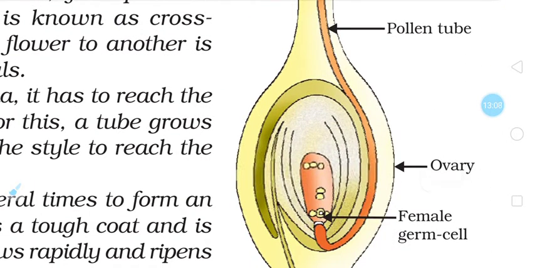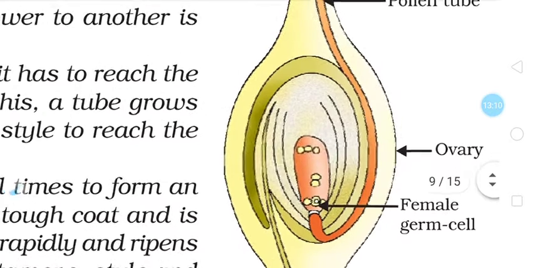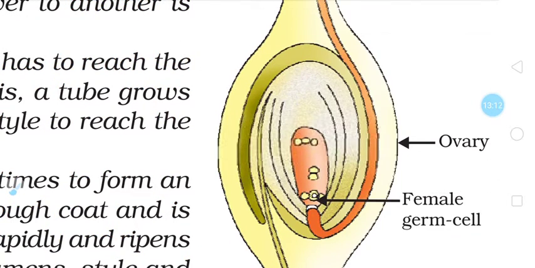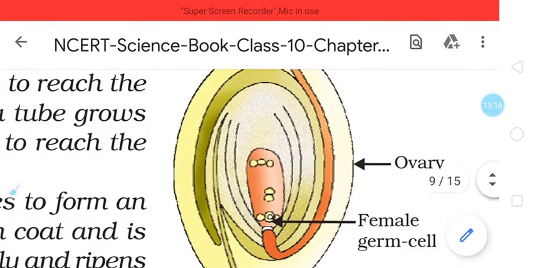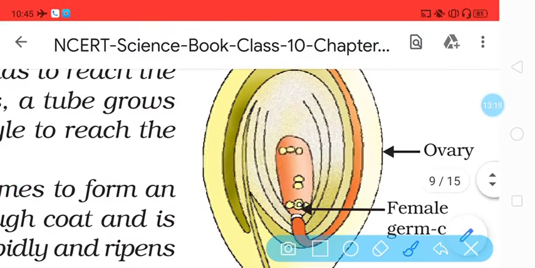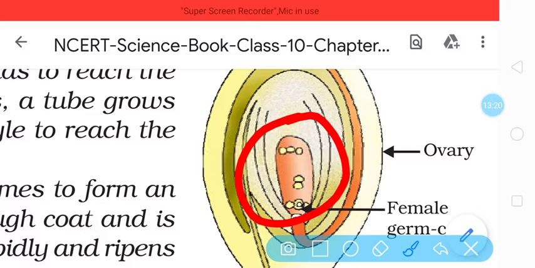Once these nuclei reach the ovary, let us see the structure of the ovary now. Inside the ovary there is a presence of an ovule. This ovule consists of near about 7 cells and 8 nuclei.